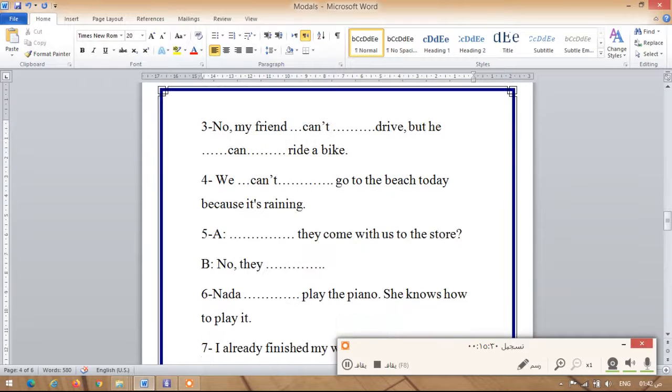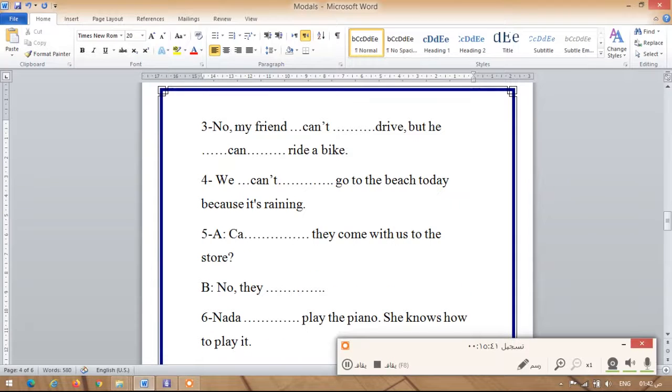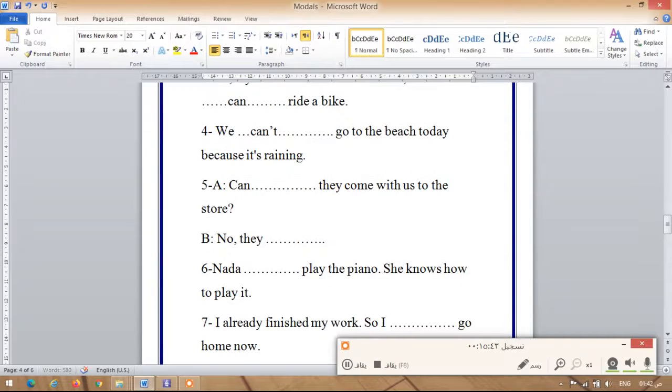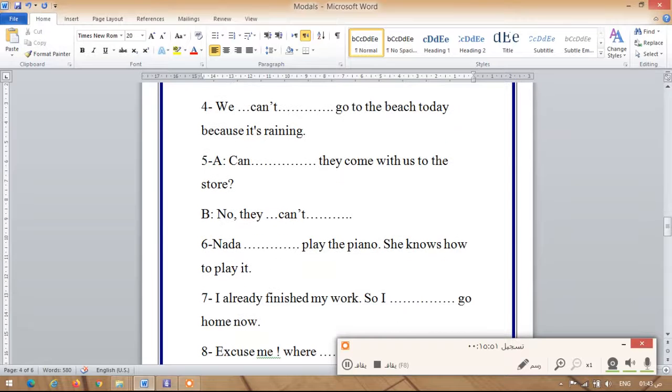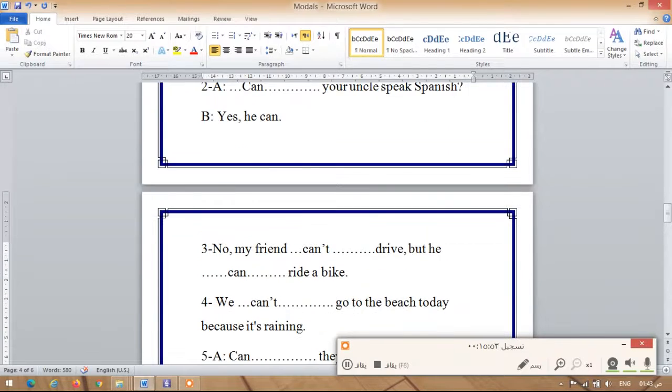And then number 5, they come with us to the store. No, they dots. So it's gonna be, can they come with us to the store? No, they can't. Okay, I'm gonna highlight the answers now.